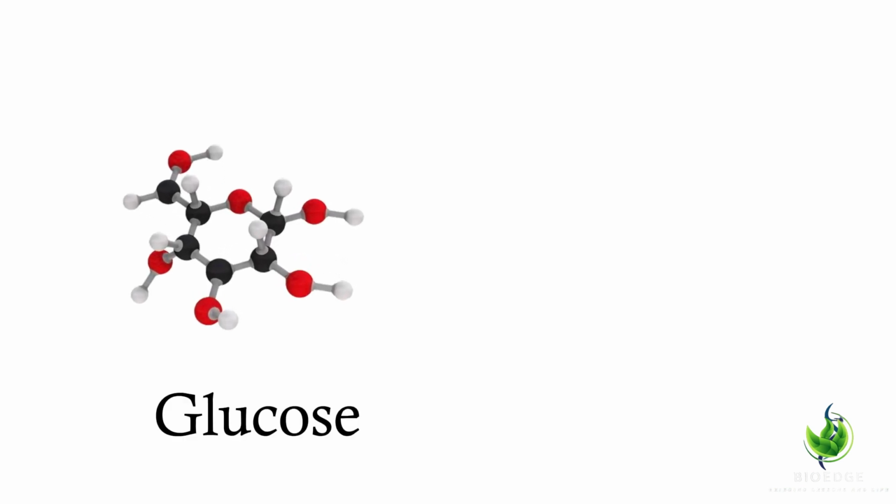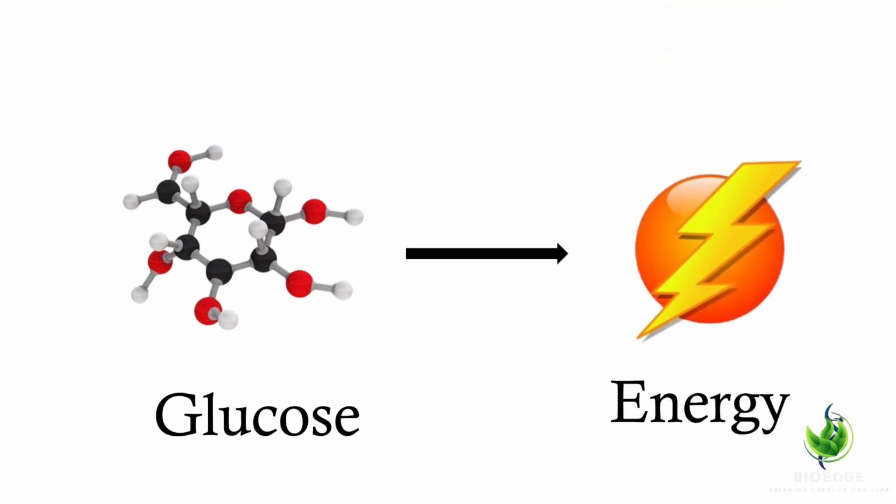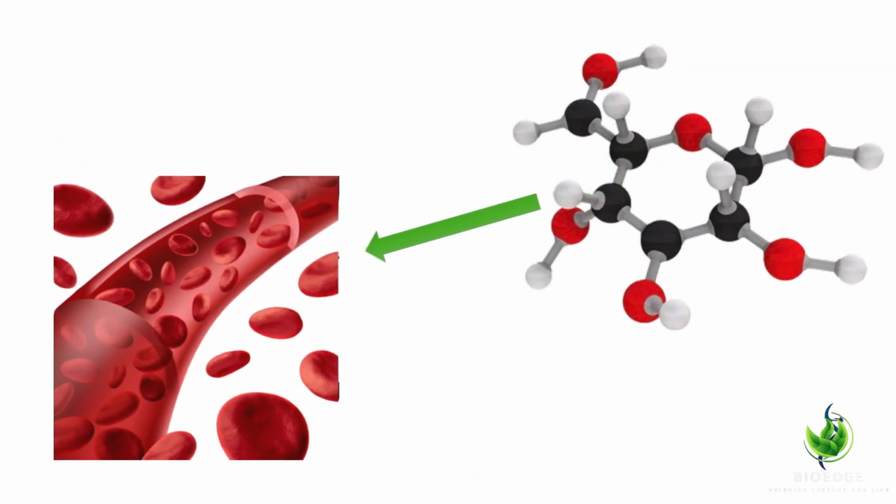Glucose. Glucose is a simple sugar that plays a central role in metabolism, which is the process by which our body converts what we eat and drink into energy. It is a type of carbohydrate that gets absorbed into the bloodstream and used by cells for energy.